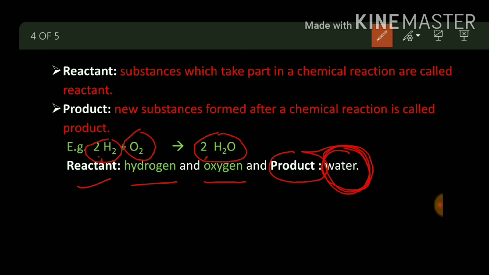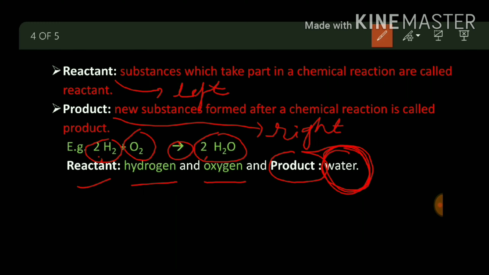I hope now you have understood what is reactant and what is product. And the main thing you have to remember: whatever we write on the left hand side is the reactant, and whatever we write on the right hand side is the product. You have to put an arrow between them, it is compulsory.